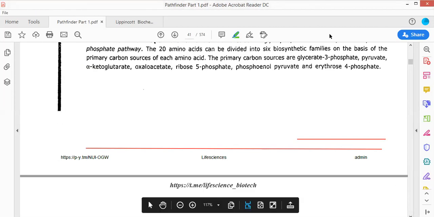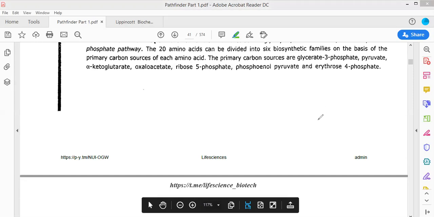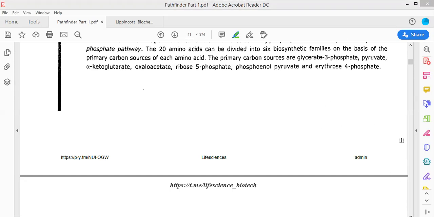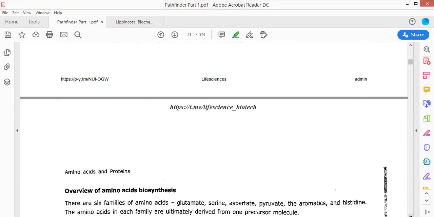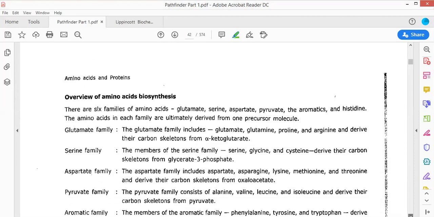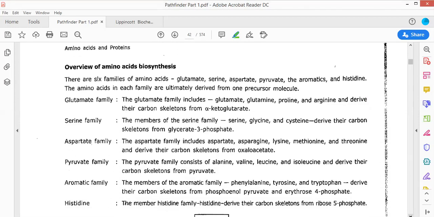Just removing the annotations and moving forward. Now see, who is the carbon atom donor in the structure of the amino acid will determine which type of amino acid is being produced. Who will contribute the carbon for the formation of the amino acid will be kept in a particular family.